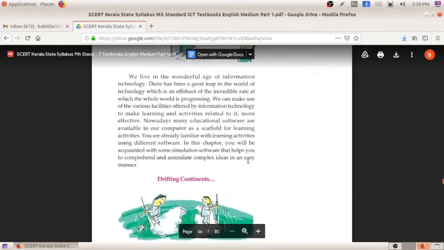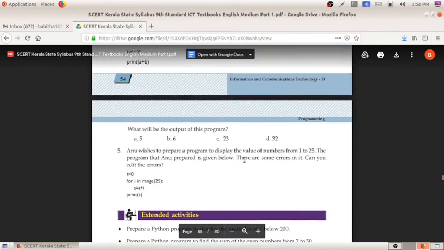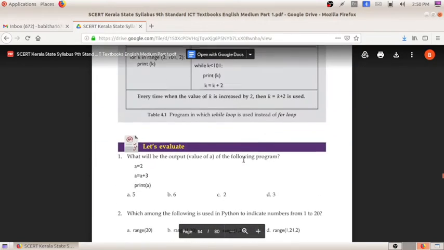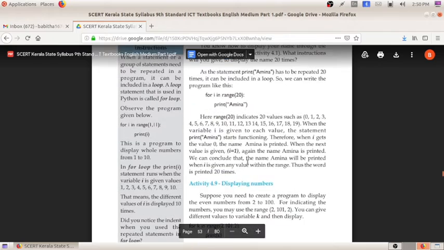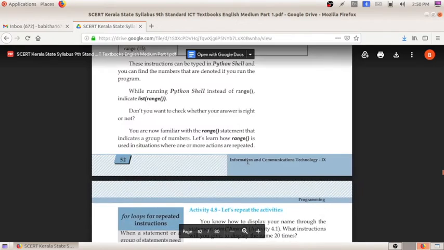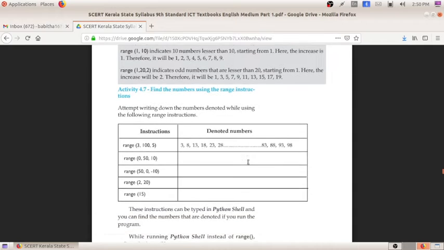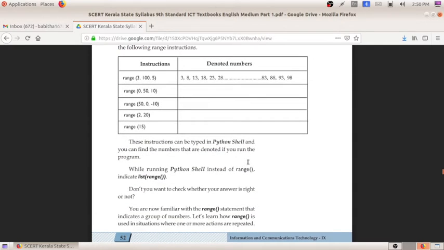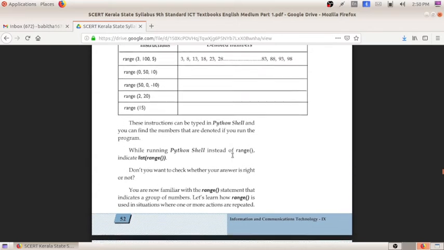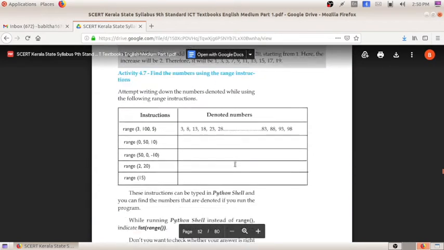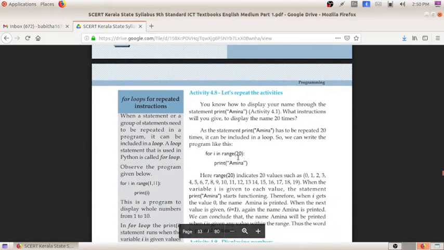The chapter name is programming. What all things have we studied in programming? We have studied Python programming, how to write different programs. The first program we studied was to print Amina, and we studied the if else condition, we studied range, and now the for and while loops.